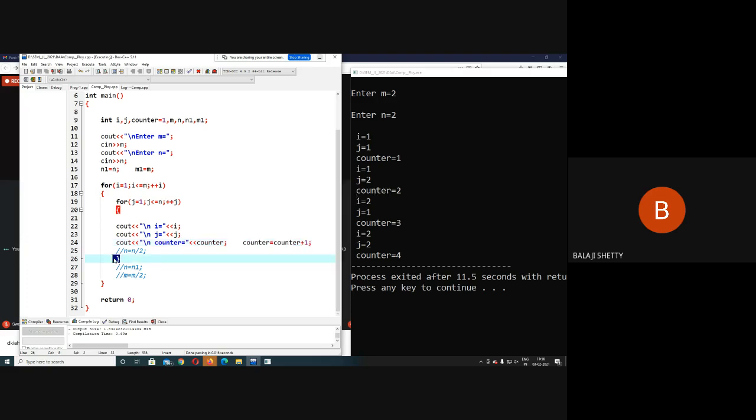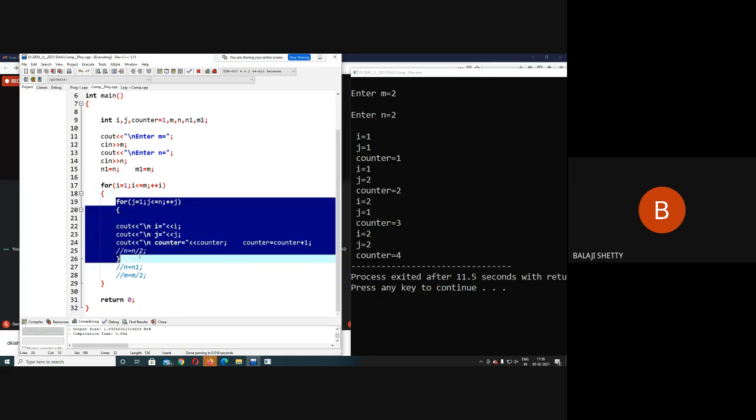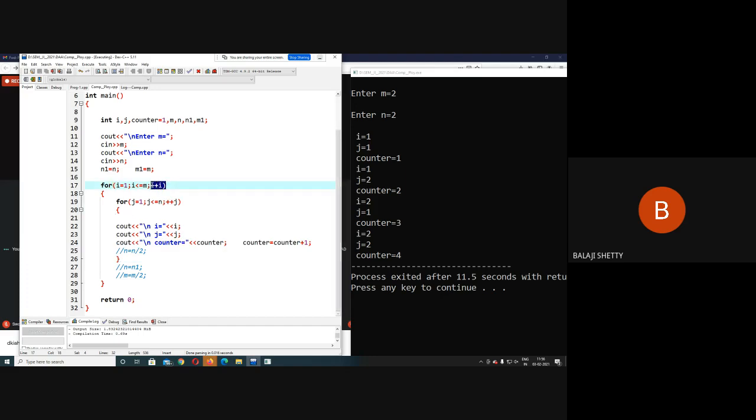Again, after this statement, j plus plus, j was 2, now j becomes 3. Now 3 less than or equal to 2? No, condition is not satisfied. This loop breaks now. As the loop breaks, i plus plus will execute. Initially i was 1, now i becomes 2. Now 2 less than or equal to 2, yes, 2 is equal to 2. Condition satisfied, again this loop will execute.